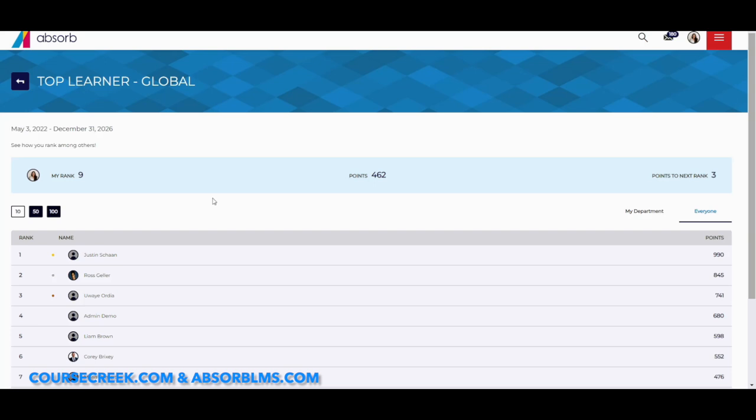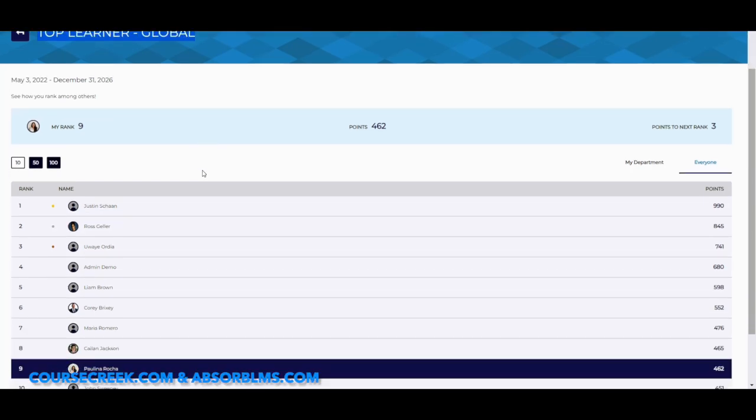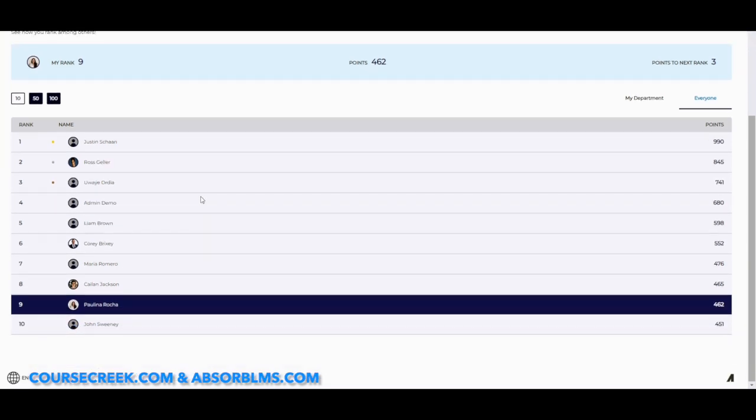Thirdly, we have these leaderboards here. So everything I've mentioned now, so course completion, comments, can all have points attributed to them. These points can be sorted out into a leaderboard. This one's simply the top score. And the way I usually like to set these up is top score of the month, top score of the week, top score of the season, most comments. And these create leaderboards. And for example, we can see the top learner here.